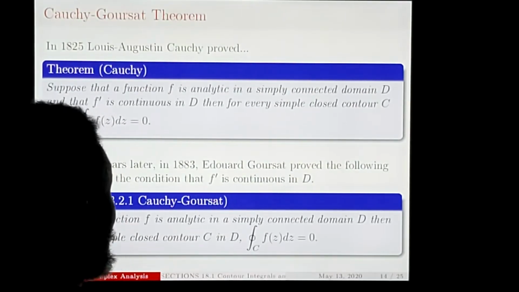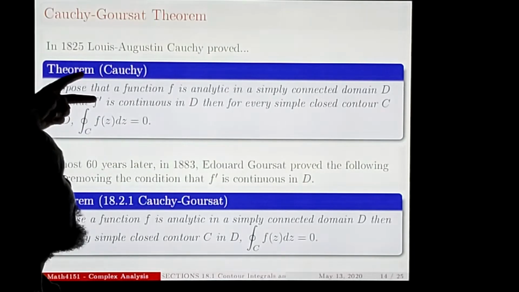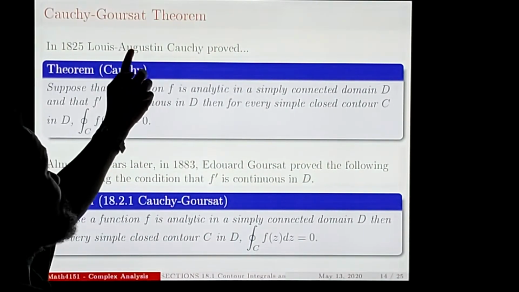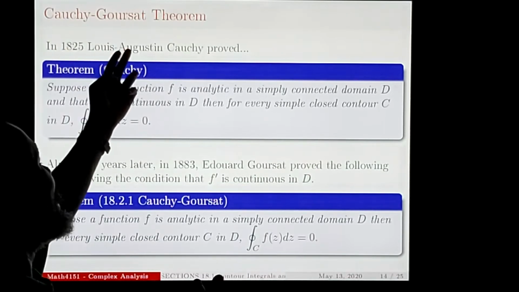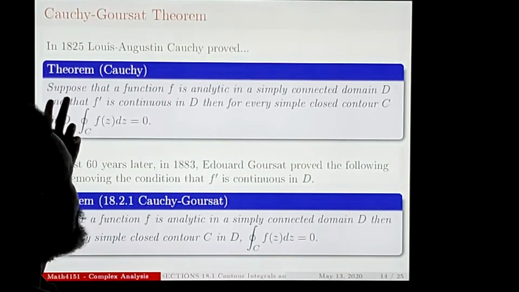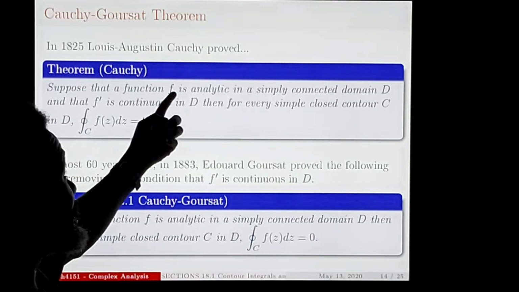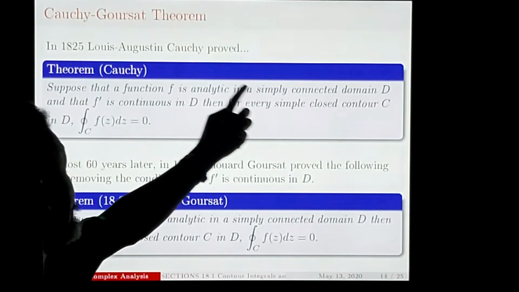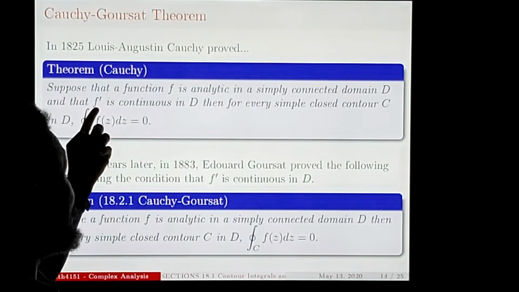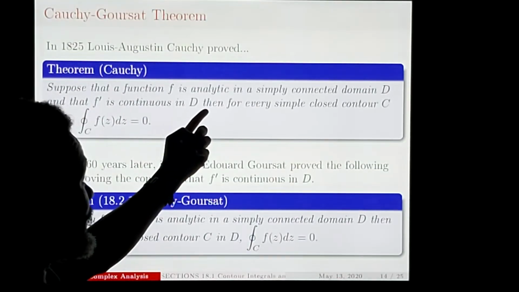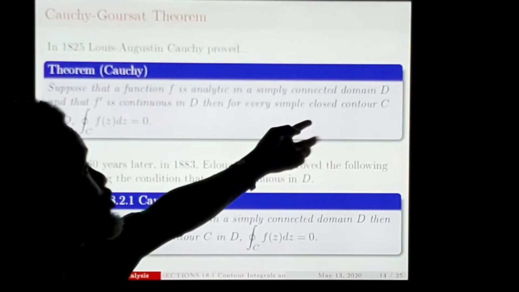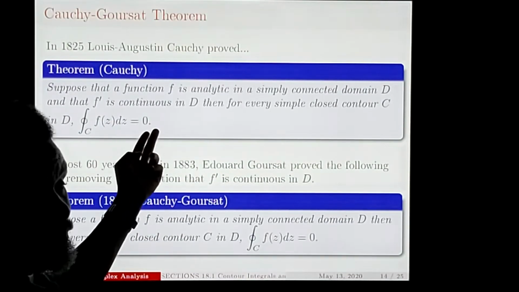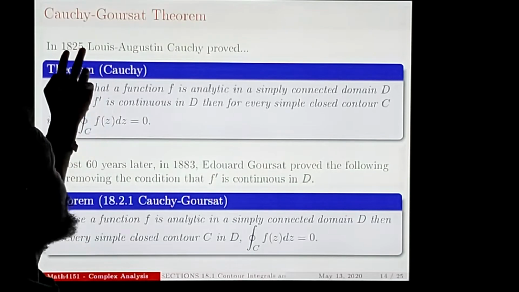So there's a theorem here. I could just skip it very quickly, but I will not skip. It's the same theorem, but in different forms. So in 1825, this is a quick story, Louis-Auguste Cauchy proved that, suppose that a function f is analytic in a simply connected domain, no holes, okay, and that the derivative is continuous in the domain. Then for every simple closed contour C in D, the integral over that contour is 0. This is what Cauchy proved at that time.